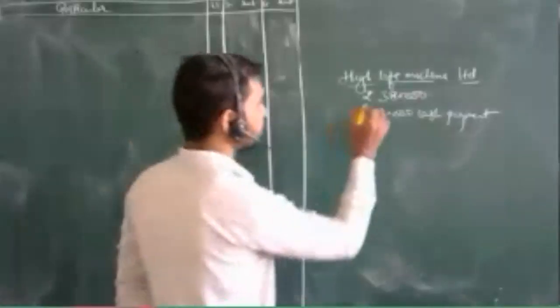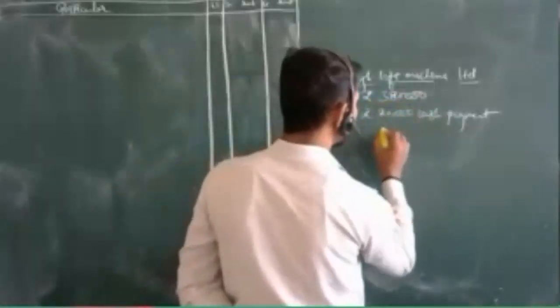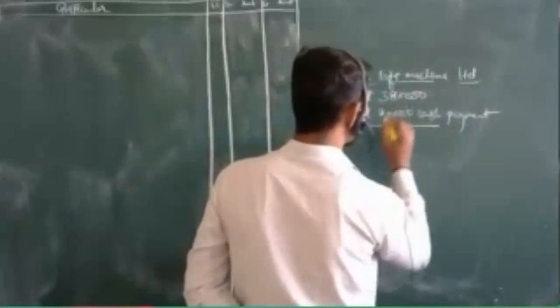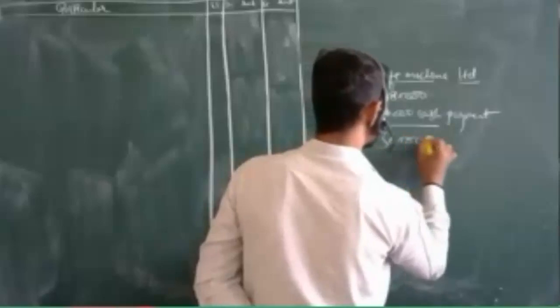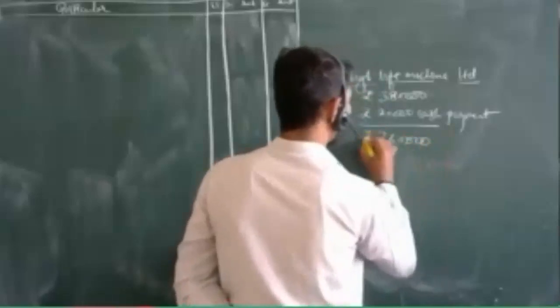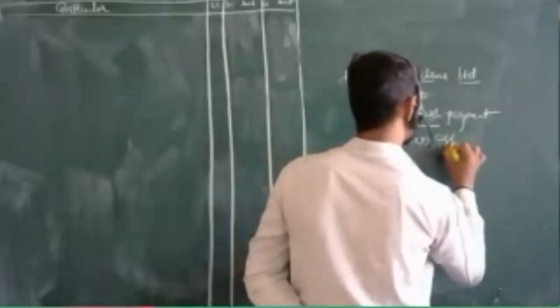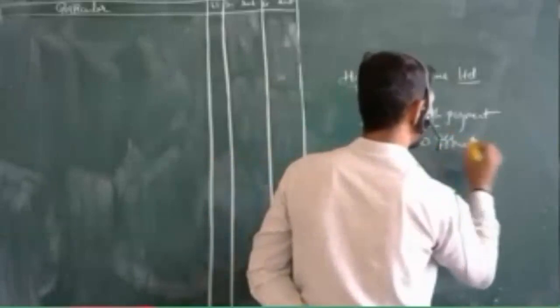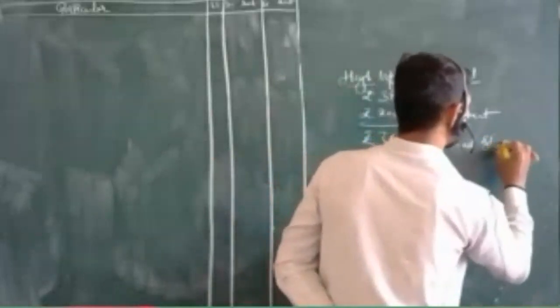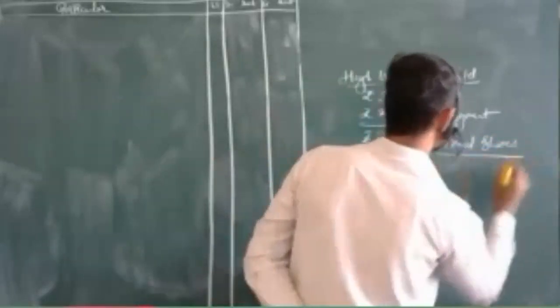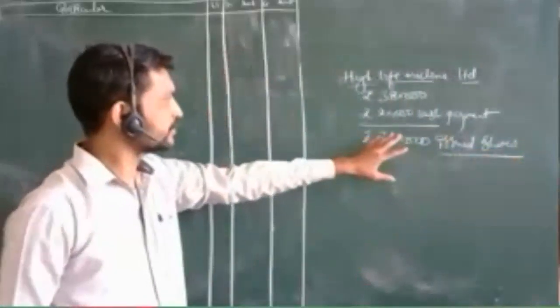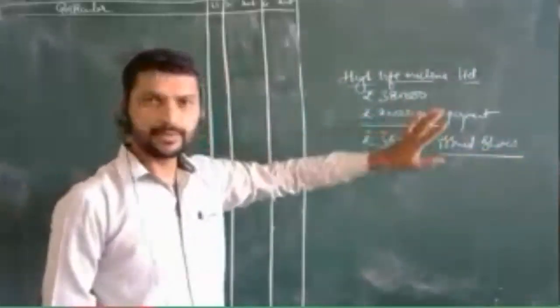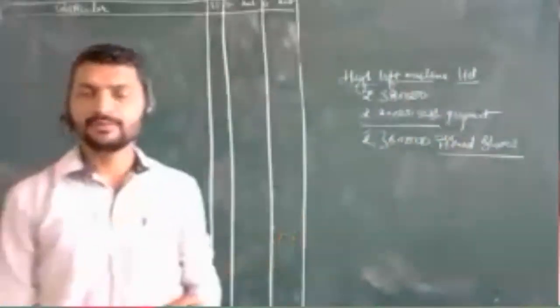Out of this 3,80,000, if you remove the 20,000 rupees, 3,60,000 amount will be issued as shares. Now for this we are going to pass the journal entry. The one thing that changes here is the cash payment.